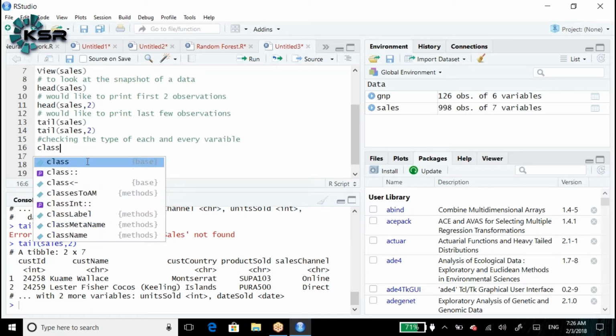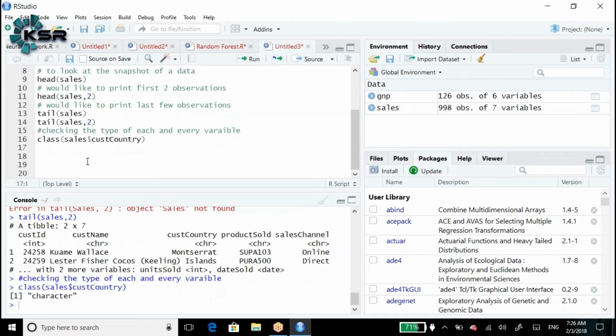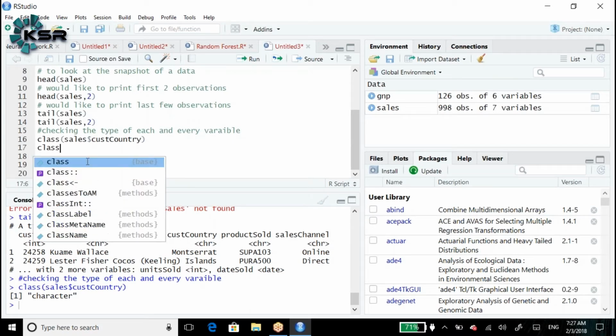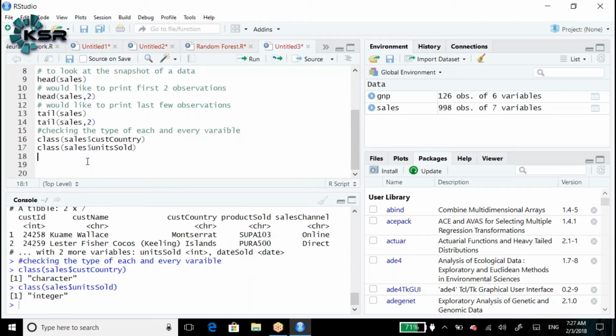Class function: class of dataset name sales dollar customer country. Customer country is character data. Class of sales dollar unit sold is integer. Maybe it can be numeric or integer, no problem.